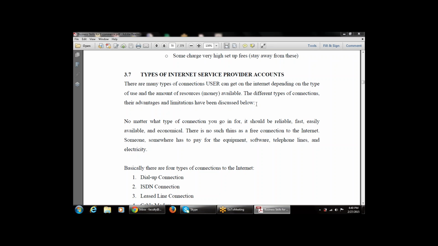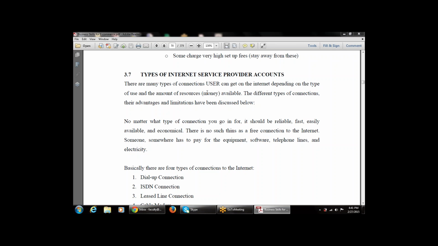Today I am going to continue with the same module, that is Business Skills for E-Commerce, and the same chapter, chapter number 3, that is the Internet Service Providers. In the last class we discussed the types of internet service provider accounts, with the help of which we can access the ISPs. So what are the accounts available for internet service providers?